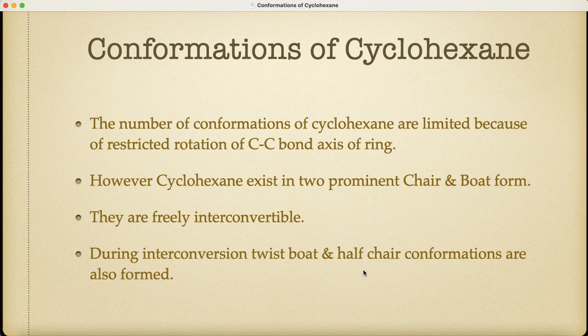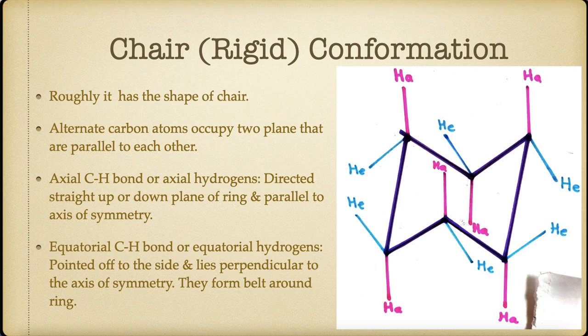There are four different conformations in the case of cyclohexane. The prominent forms are the chair and boat forms. Along with these two prominent forms, there is the formation of the twist boat and half chair conformations. Let us see them one by one. Firstly, we discuss the chair conformation.